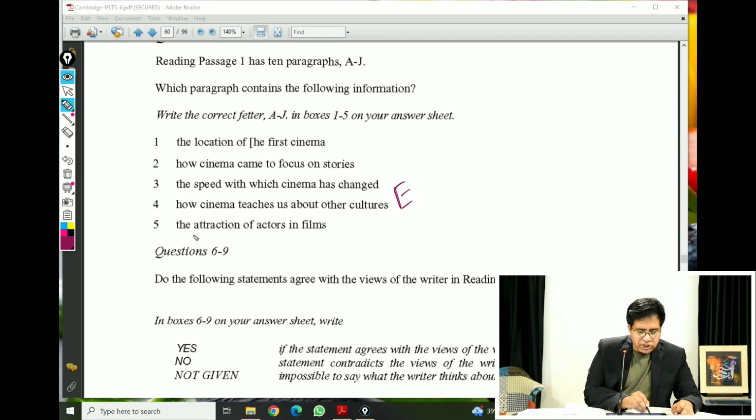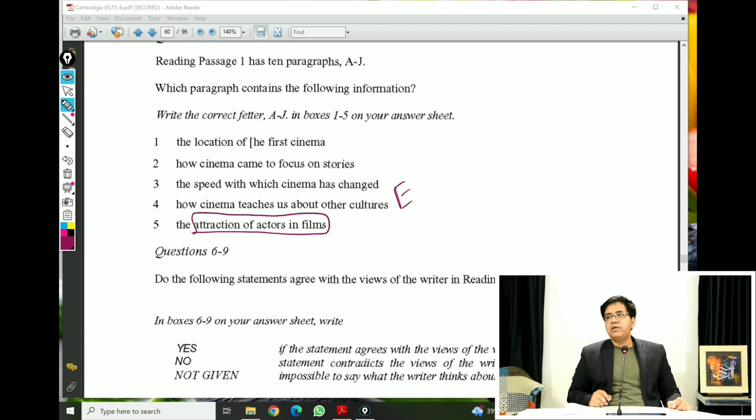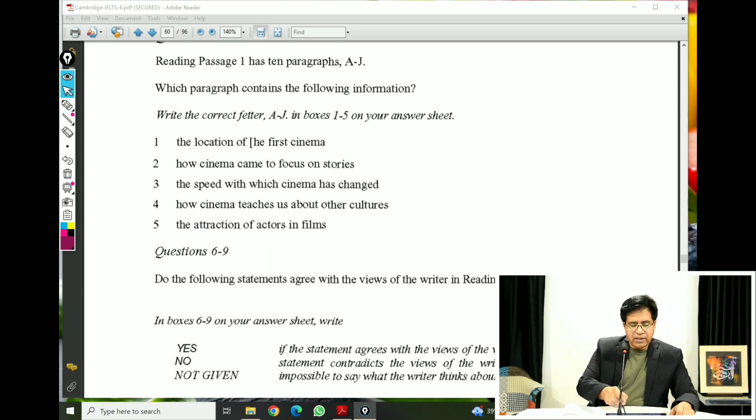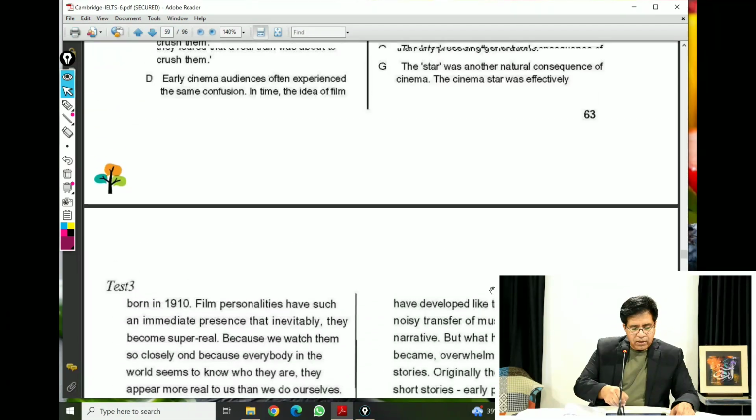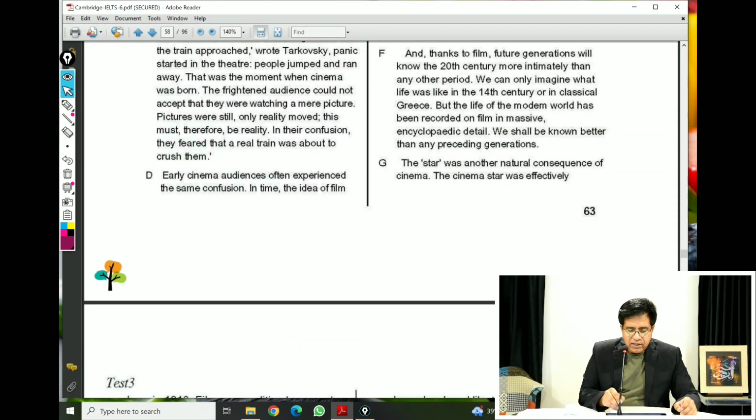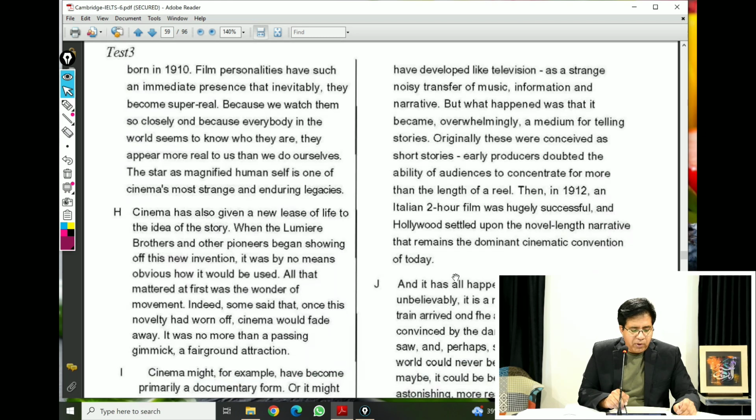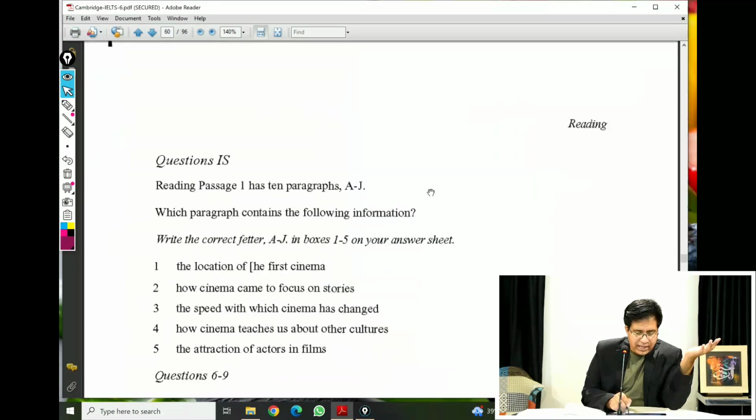Question number 5. Attraction of actors in films. A paragraph where they talk about film stars, actors, actresses, and all that. Paragraph G. Let's go back. Paragraph G: "The star was another natural consequence of cinema. The cinema star was effectively born in 1910." So they use the word here. So what will be the answer? Yeah, paragraph G for question number 5. For actors, they use the word star. You know, we say now film stars and all that.